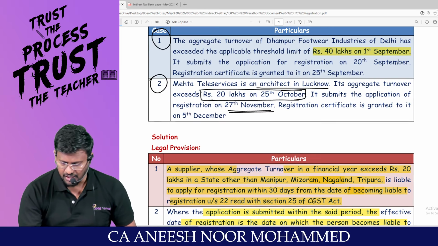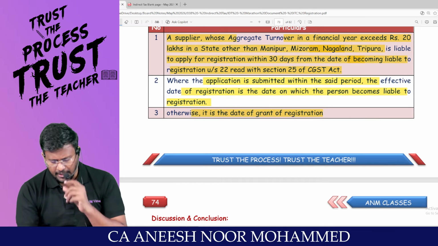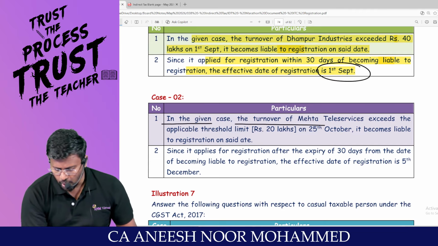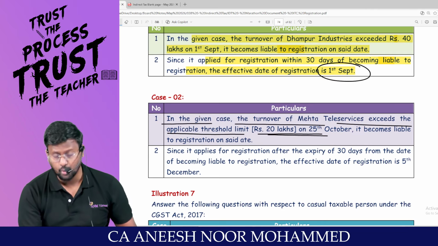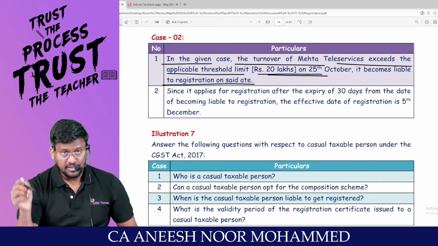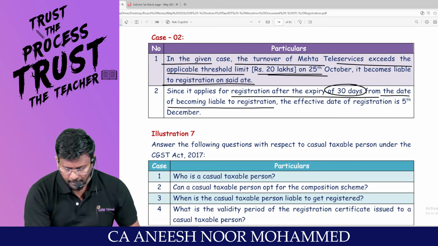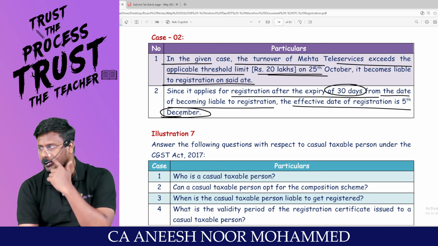A registration certificate is granted to it on 5th December. Then 5th December will be the effective date of registration. Sir, in the given case, turnover of Mehta Tele Service exceeds the applicable threshold limit of 20 lakh on 25th of October. It became liable to registration on the said date. Since it applied for registration after the expiry of the time from the date of becoming liable for registration, the effective date of registration is 5th December, my dear lovable students.